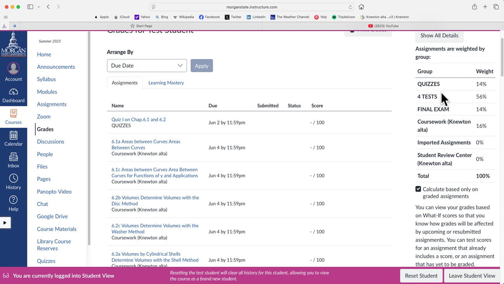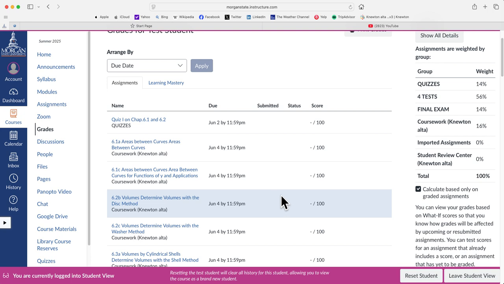Okay, for example, all the quizzes are 14% of the course grade. We're going to take 4 tests. All 4 of them is 56%. It means 14% per test. And then the final exam is 14%, and the homework assignment is 16%. All adds up to 100%.